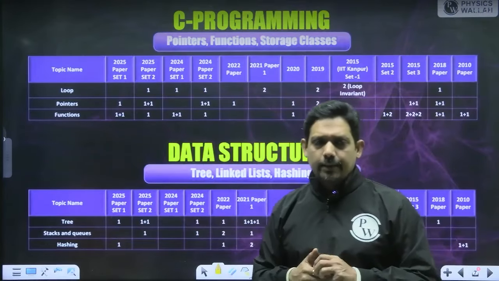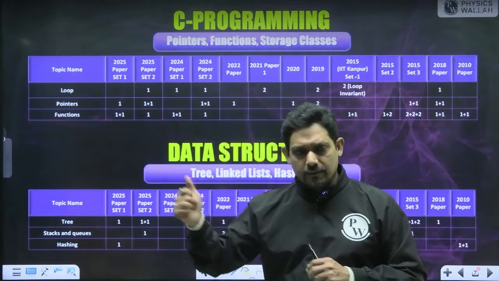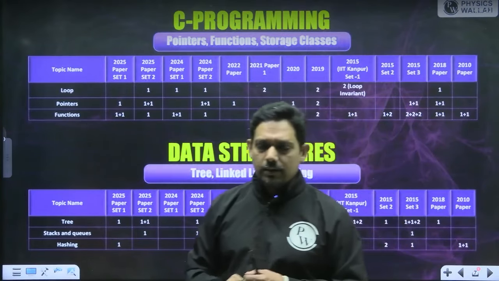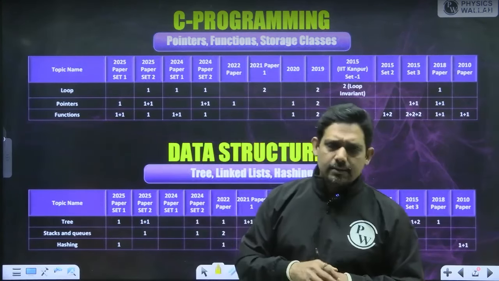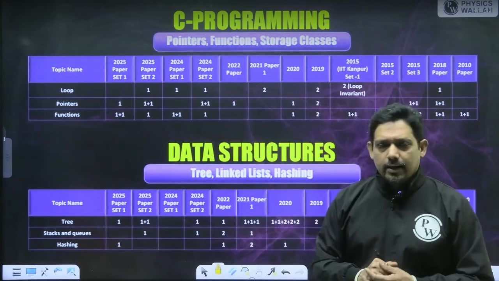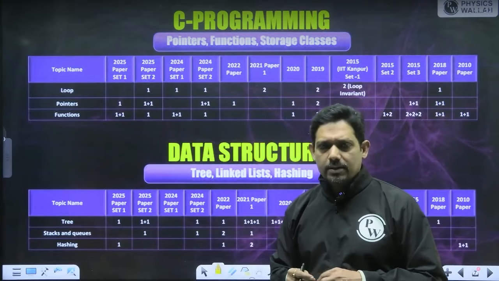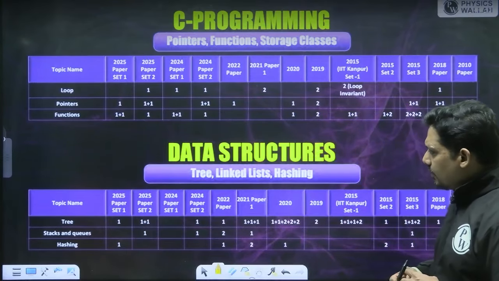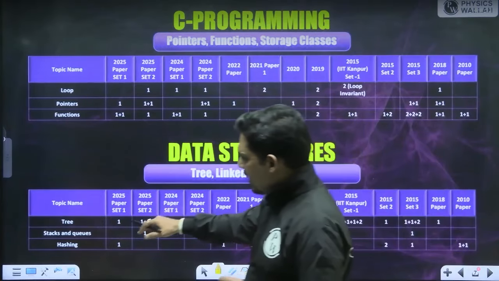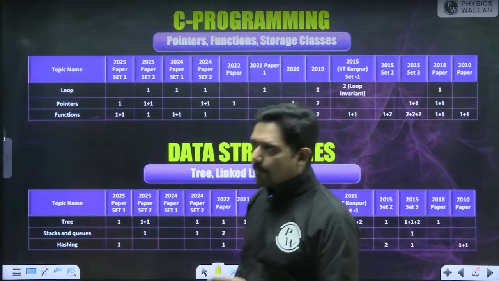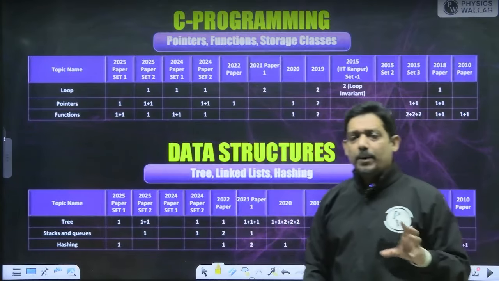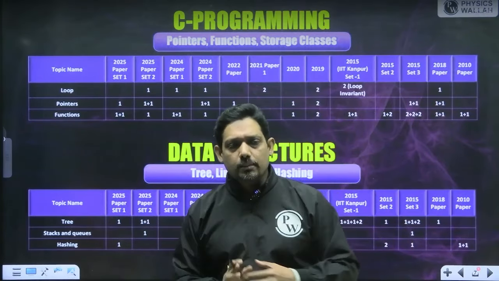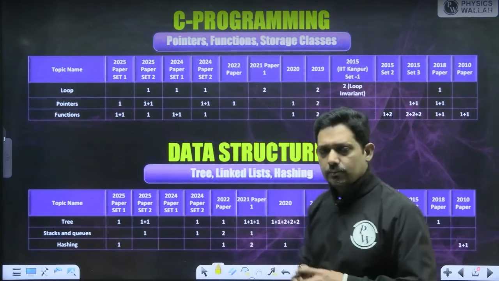My first pick will be tree, my second pick will be hashing, my third pick will be stack and queue, and my fourth pick will be linked list. These are the topics you need to cover. Array is again in a side role, so array is largely an ignored topic. Here you can see that tree, stack and hashing are preferred, and one more, linked list. For linked list you must be prepared from the complexity point of view. Linked list is not something where codes are always there, but complexity of the operations is also asked.